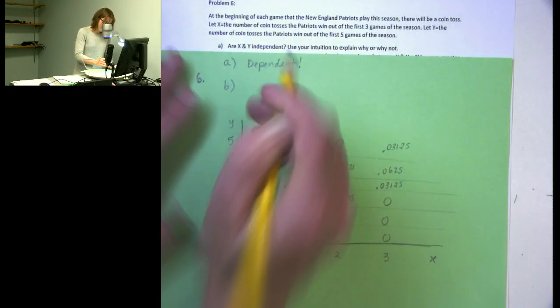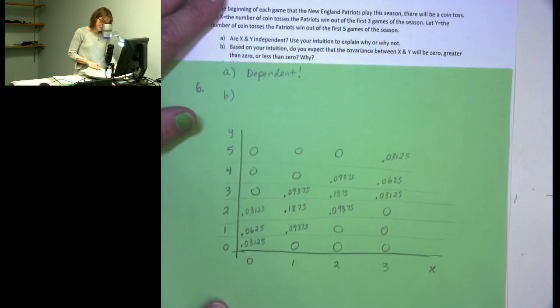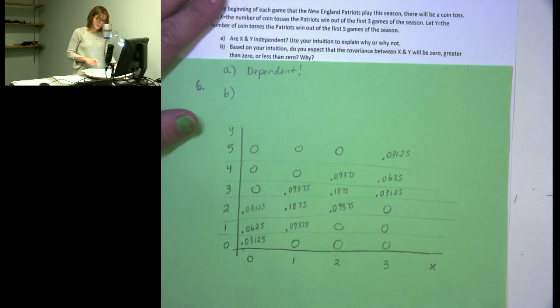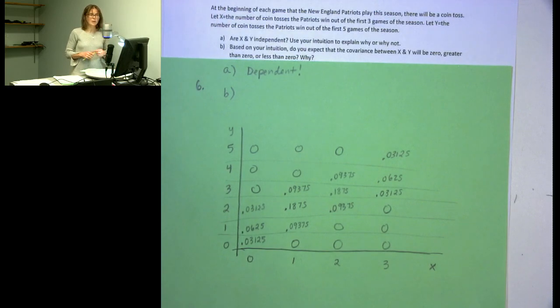And then part B asks, based on our intuition, would we expect the covariance to be 0, greater than 0, or less than 0? Now, if they were independent, I'd say, well, I expect it to be 0. And then when I'm thinking about would it be positive or negative, if I expect that when X is large, Y is also large, that would make it a positive covariance.